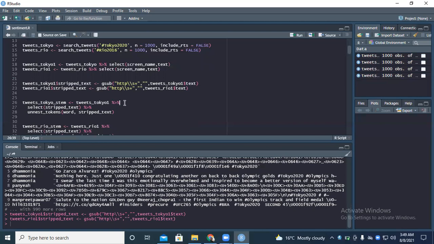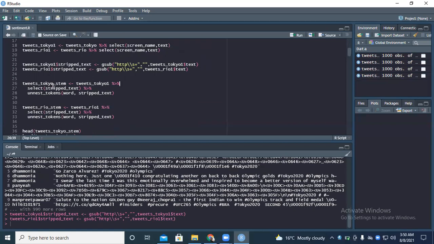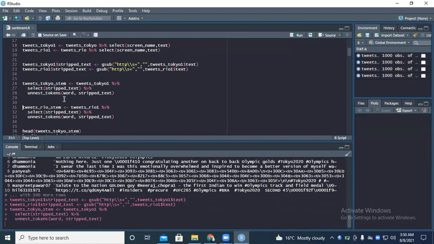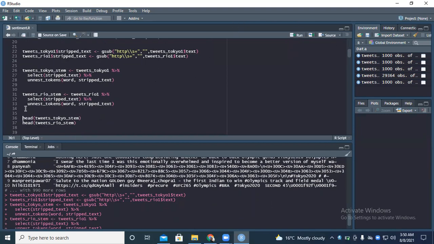It means we are having the words. So the words in the text, we now need its stem. For example, when I say I am reading, what is the stem of reading? It's simply read. So I'll go to Tokyo. I want to rename it Tokyo stem, as you can see here. So that one stems my Tokyo. It has been stemmed. Then I'll stem Rio as well.